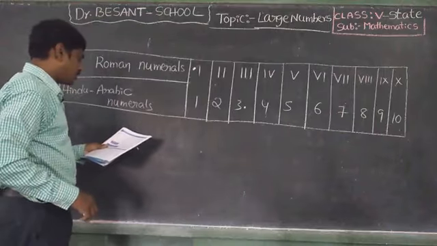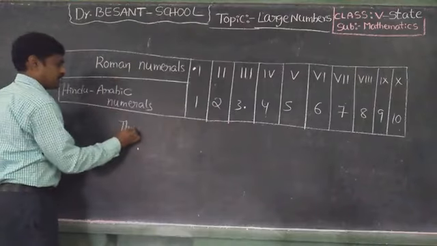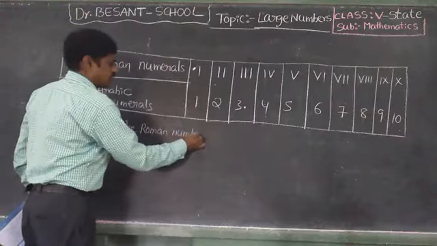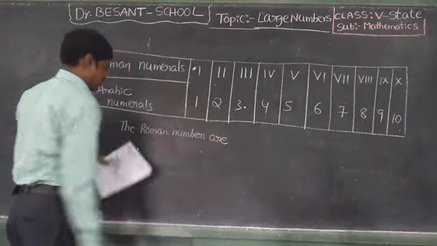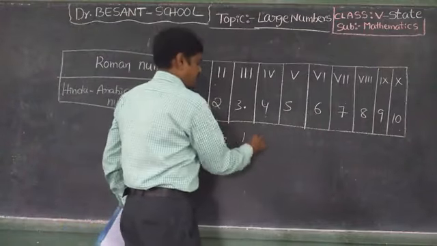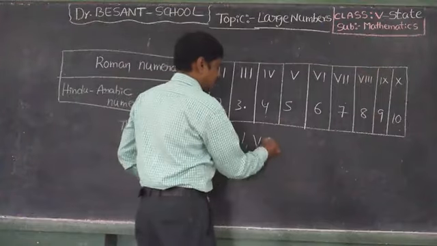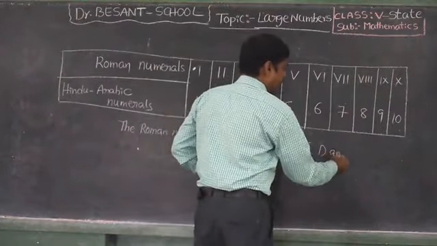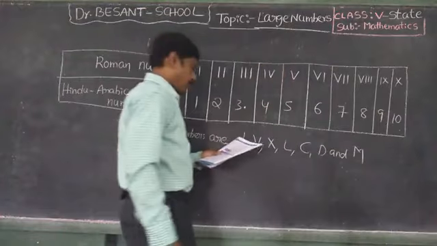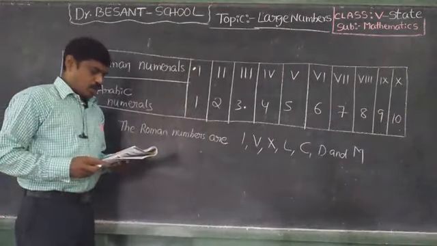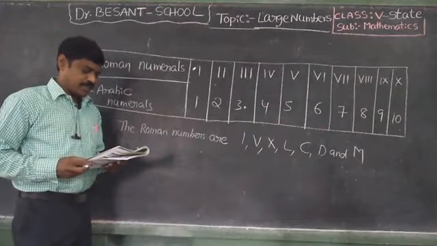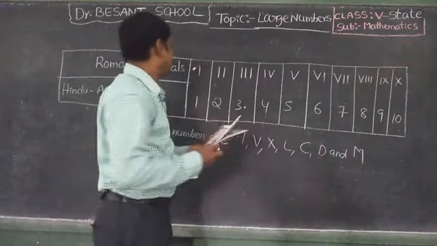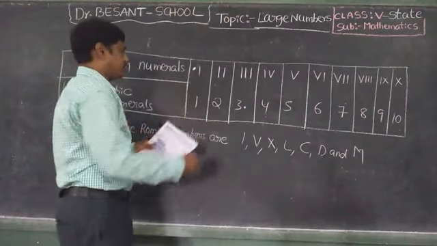The Roman numbers are I, V, X, L, C, D and M. Okay. Next, Roman numeral system symbols and Hindu Arabic numeral symbols. See, I is 1.